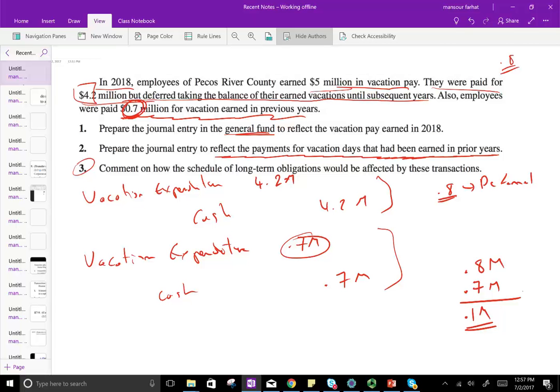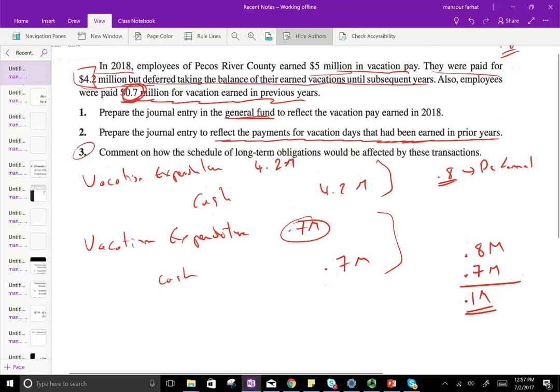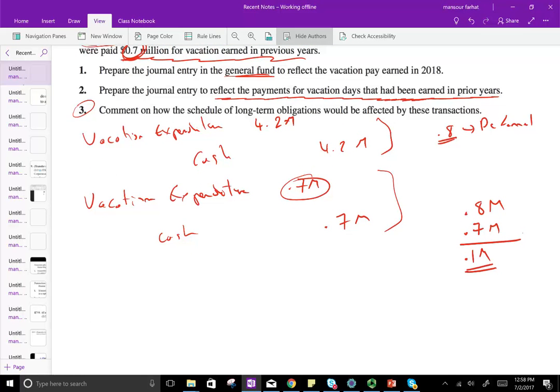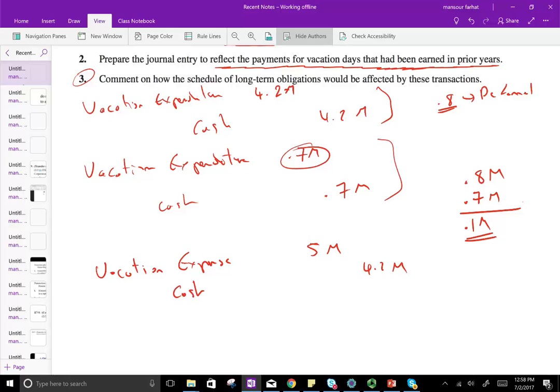Now you might also be wondering how that entry would be different for 2018 if it was on the government-wide financial statement. On the government-wide financial statement, we would have debited vacation expense, not expenditure. We would have debited vacation expense 5 million. We would have credited cash 4.2 million, and we would have credited some sort of a liability, let's call it vacation payable, 0.8 million. So this is how we would record the 5 million.